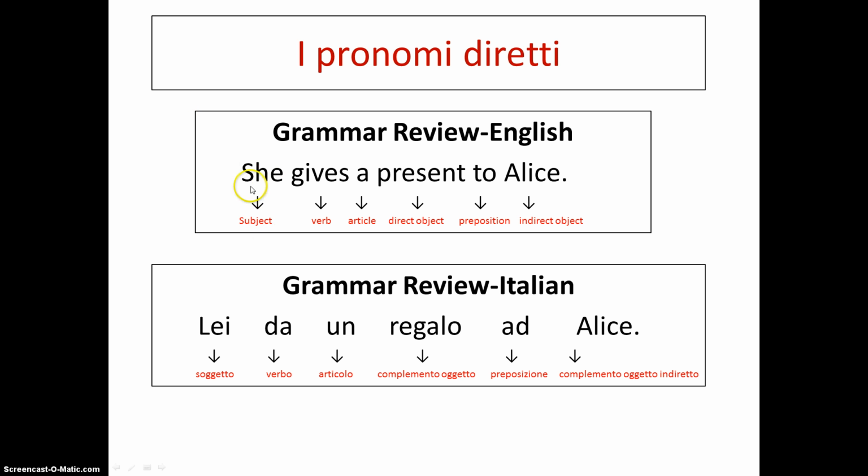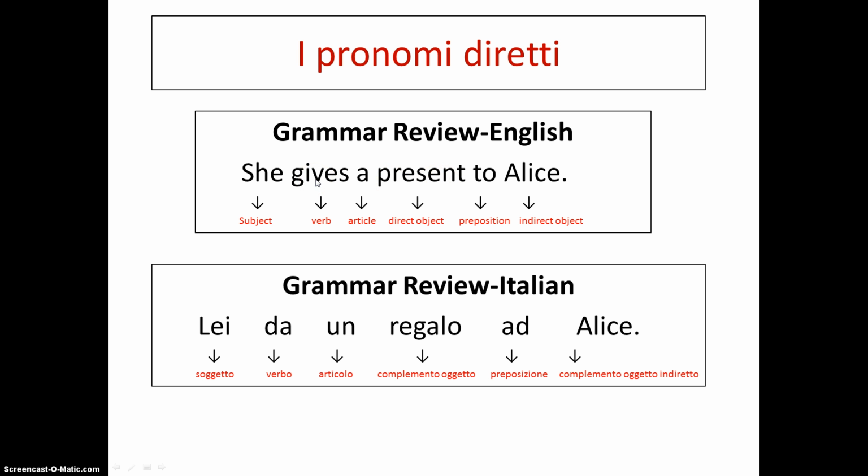We have our subject, she, our verb, our action, gives, our article introducing our direct object, a, present is our direct object, and to, our preposition, Alice, our indirect object. So how do you tell the difference between a direct and indirect object? A direct object is the direct recipient of the verb, which in this case is gives, and the indirect object is affected by the verb but indirectly.